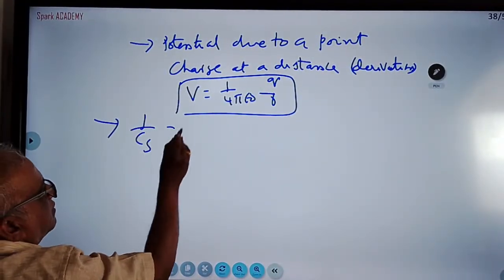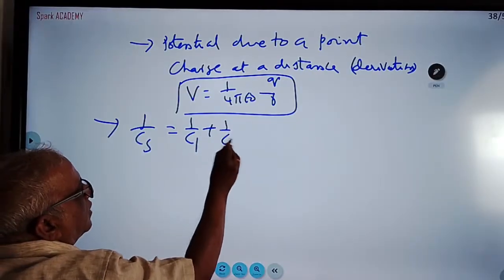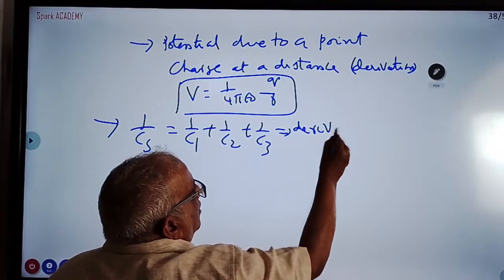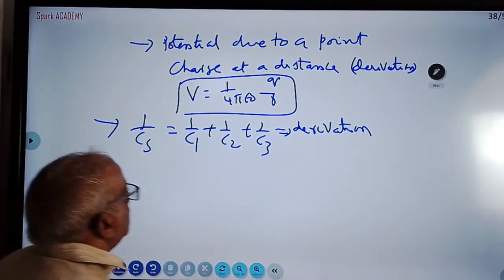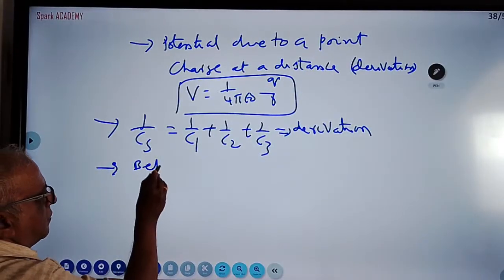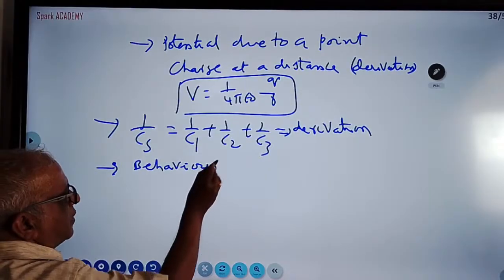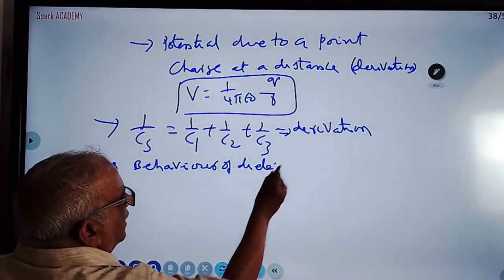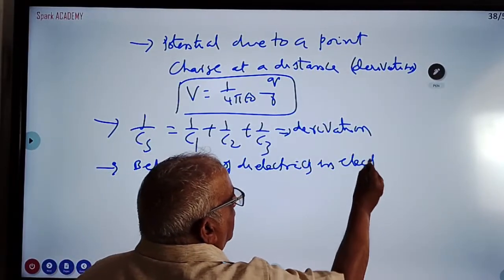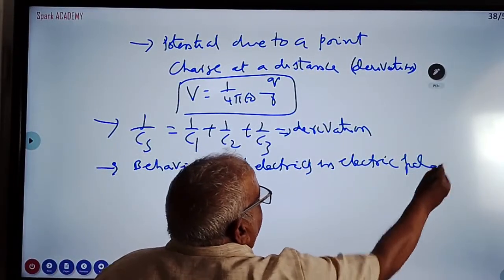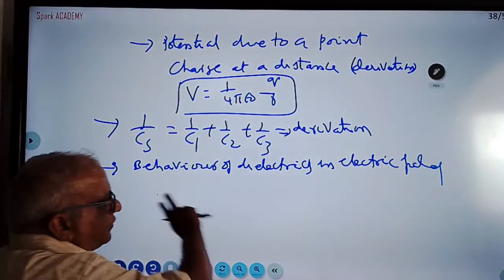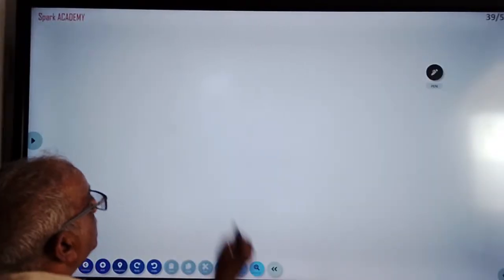Another thing is capacitance in series. Derivation: 1 by Cs is equal to 1 by C1 plus 1 by C2 plus 1 by C3. You learn this derivation. Behavior of dielectrics in the electric field. Last, if you can study it, otherwise you leave it. What are dielectrics? Dielectrics in electric field. These are the questions: electrostatics, charges and fields, potential and capacitors. Lastly, we are telling about semiconductors.